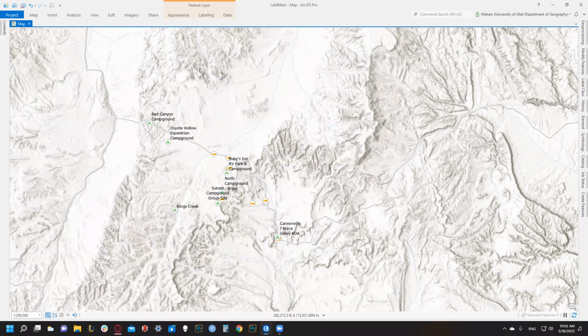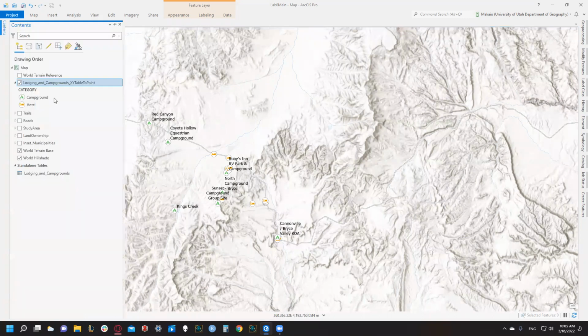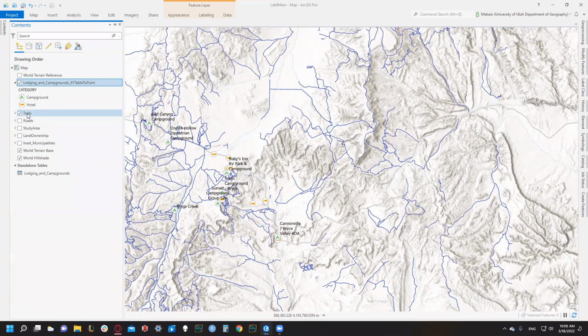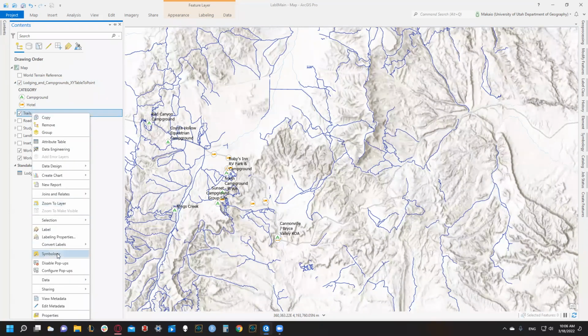Number 3 asks us to look at the trails feature and create a thin brown dashed line symbology, and then to make them slightly transparent. 3A is telling us to use the dashed 2x2 symbology with a brown color and a 0.5 width. We can do that through our contents, and we're going to re-add trails. Again, we deselected all of the layers that we weren't using. So I'm going to re-click trails, right click this, and then go to symbology.